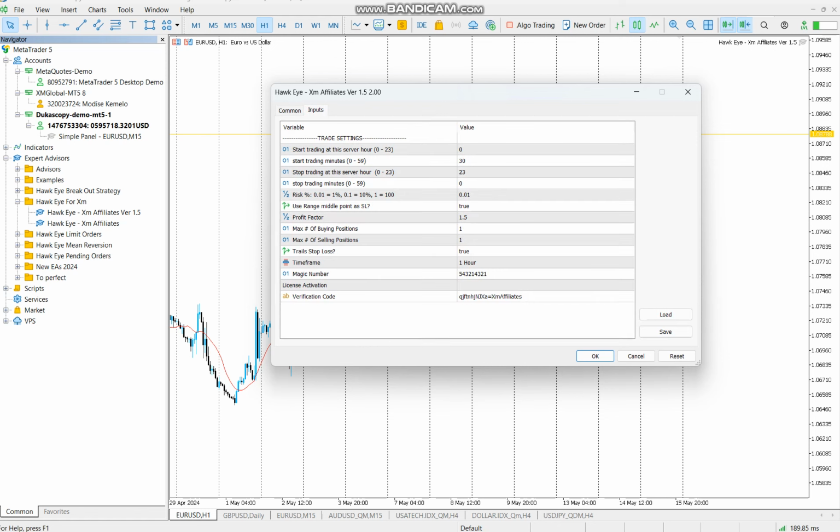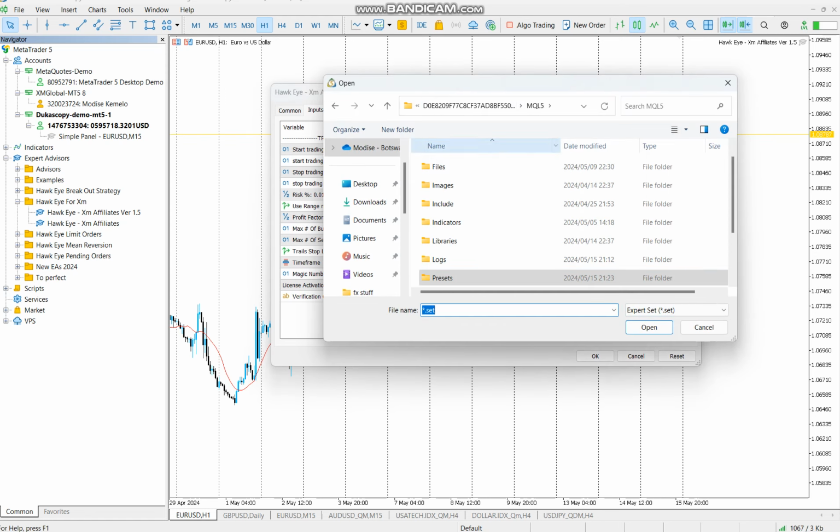These are the settings that will govern how the bot runs. Okay. So I have already provided you with set files to replace these default values. All you need to do is to click load.